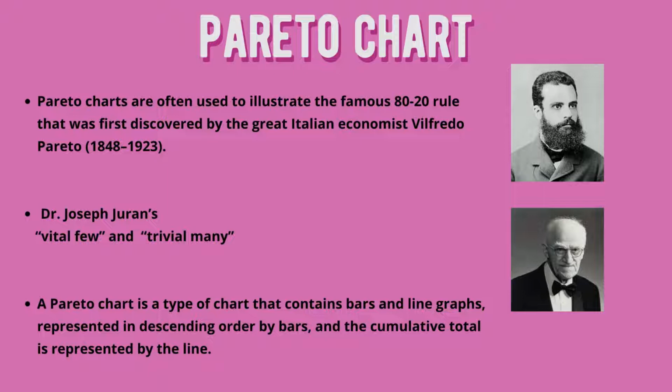Descending means from highest to lowest, or arranged with the longest bar to the shortest bar. And take note, the cumulative total is represented by the line of the graph. I'll discuss that later in the steps of making a Pareto chart.